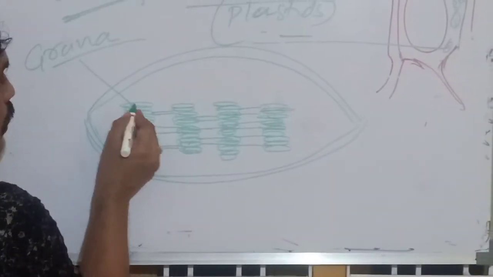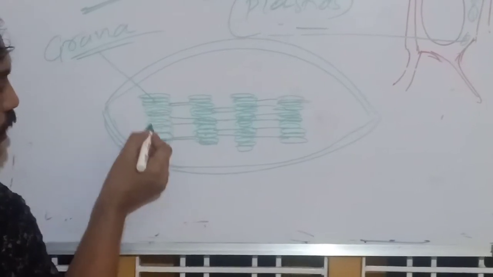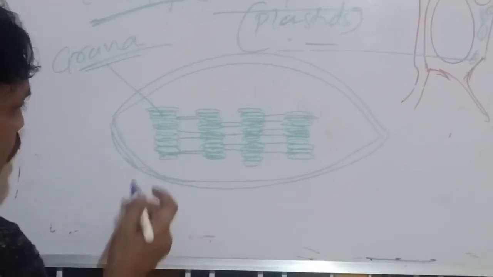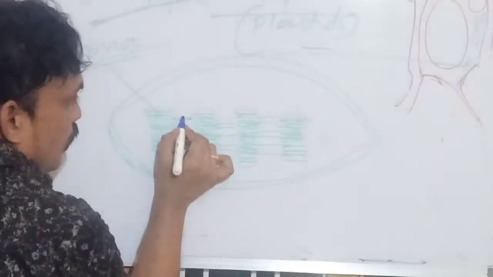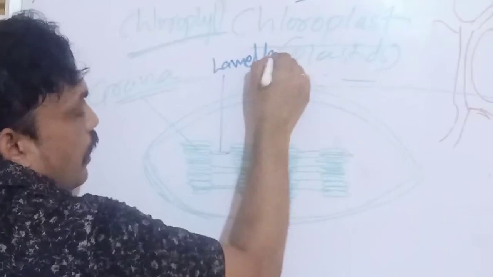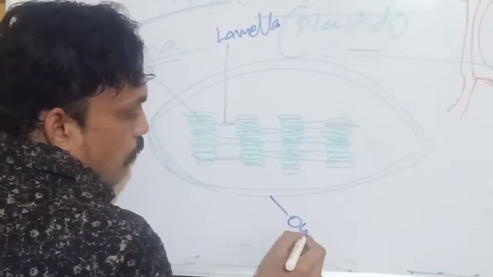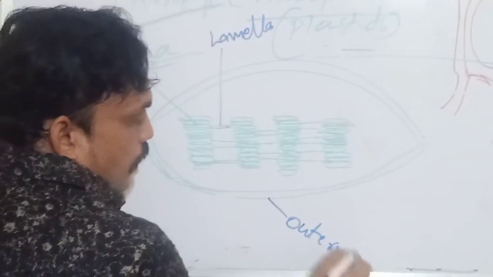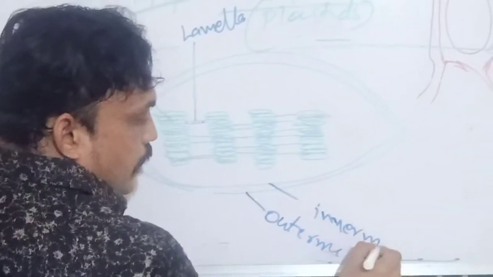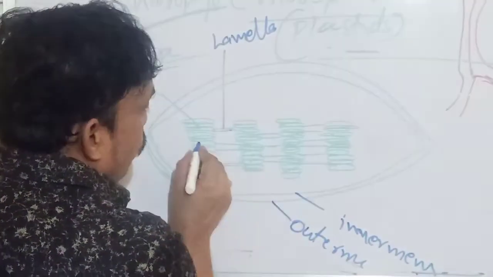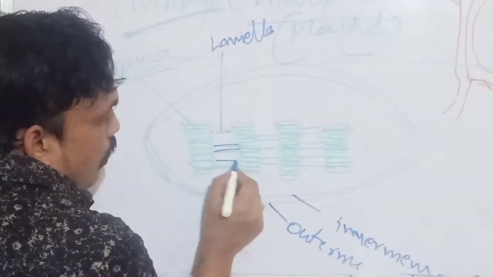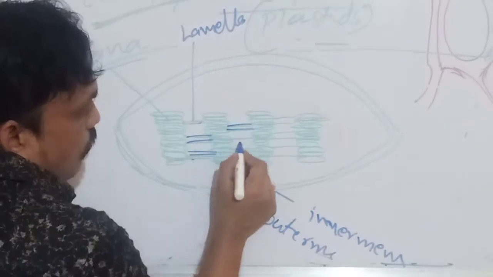Whatever thylakoids, these sac-like structures, we call grana. These grana are connected with lamellae. This is the outer membrane, this is the inner membrane. It is a double membrane structure, and these foldings we call grana.